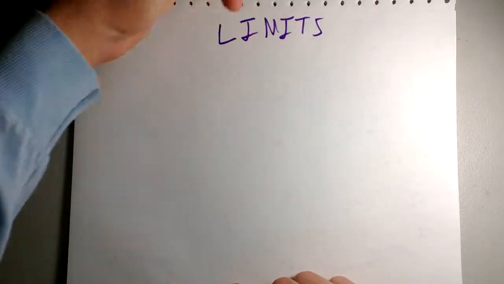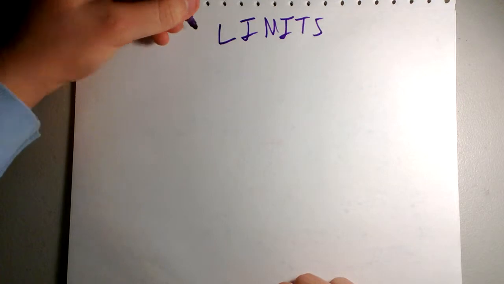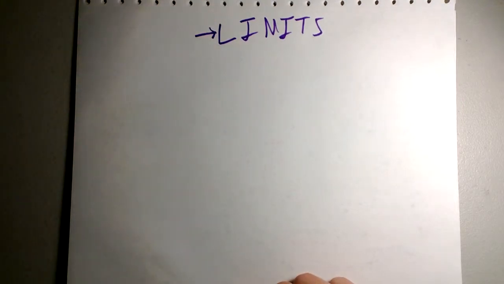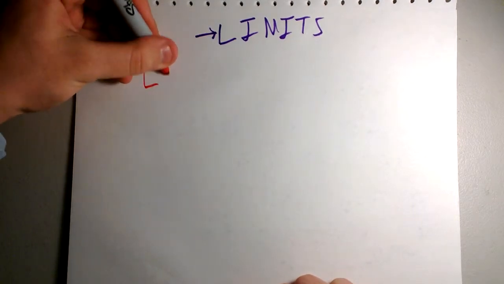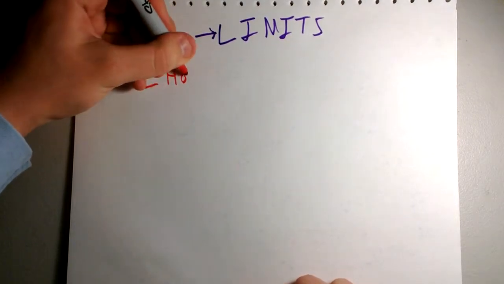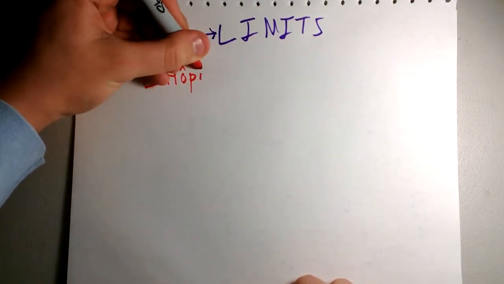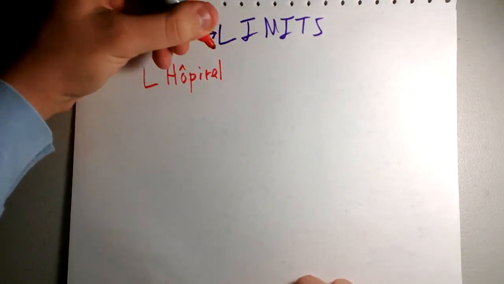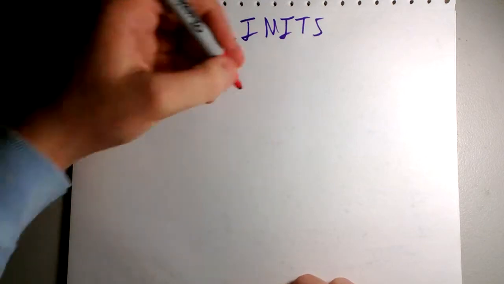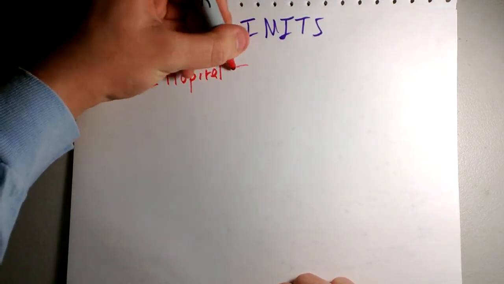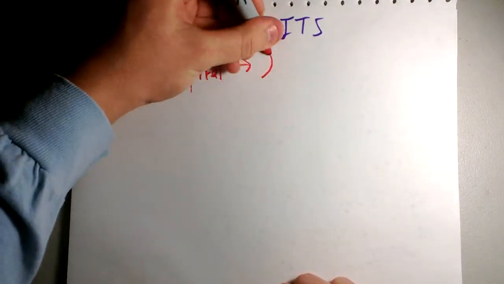Alright, in this video, I will talk about limits. It's a topic that I've been avoiding for a particular reason, and it is because we do this thing called L'Hôpital's rule. It's a French name that means hospital, but it's a name. So someone was named hospital for some reason. But he did some work with limits, and I'll just show you what it is.